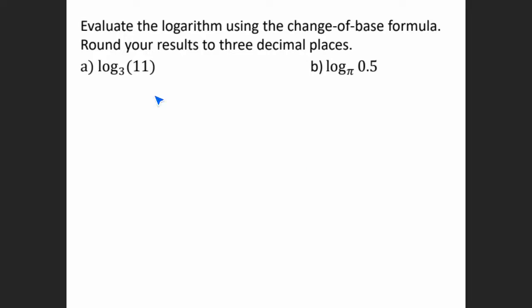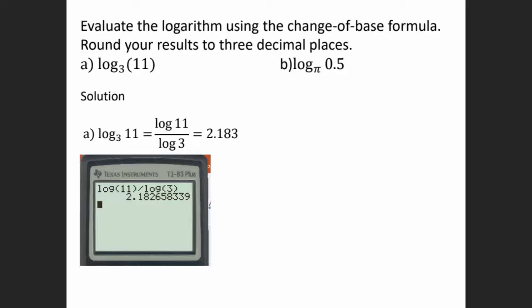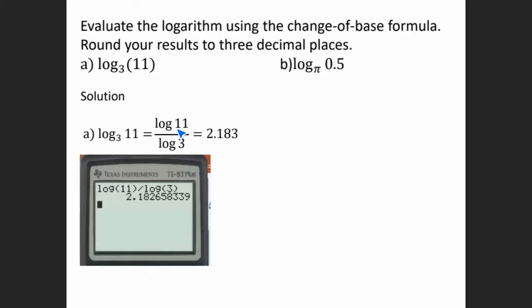So how does this work? Here it says evaluate the logarithm using the change of base formula. We cannot enter log base 3 of 11 into our calculator because the base is not 10 or it's not e. If you have a Casio one, then you could do that, but we're going to go ahead and use the change of base. So here I can rewrite this log base 3 of 11 as log 11 divided by log 3. Now the log 11 and the log 3 have base 10, which means that I can use my calculator.